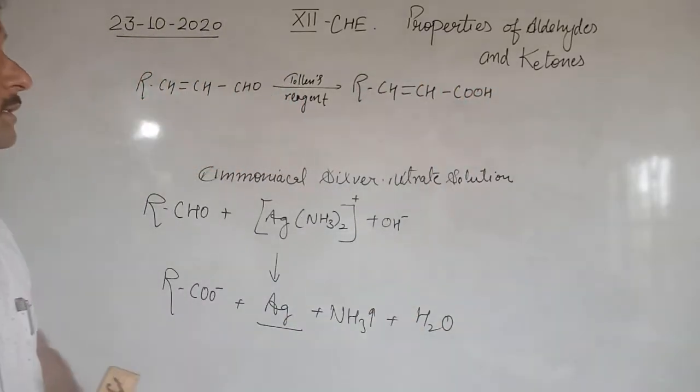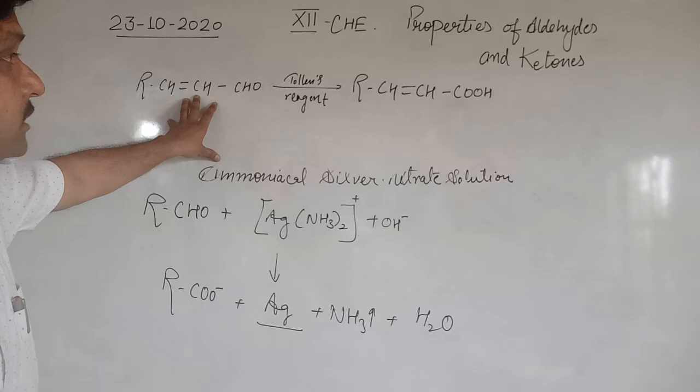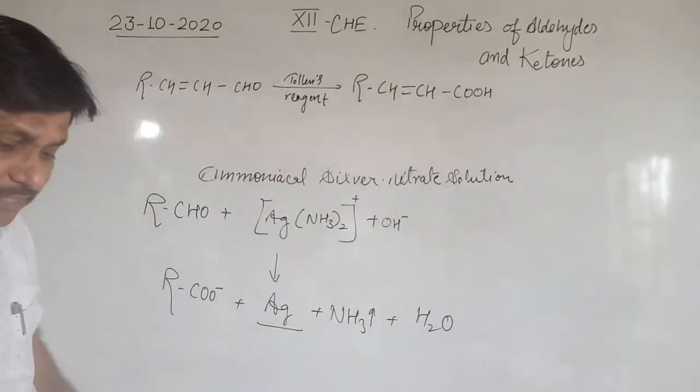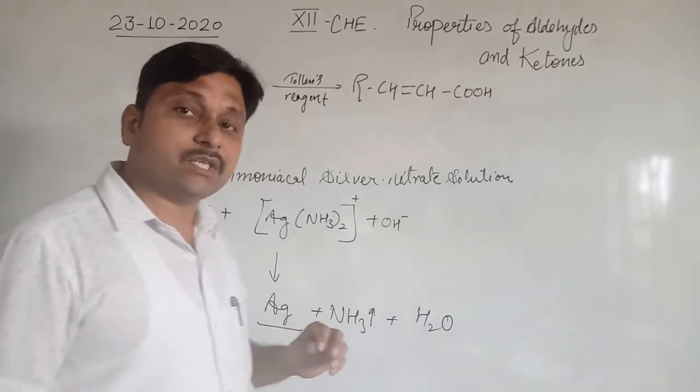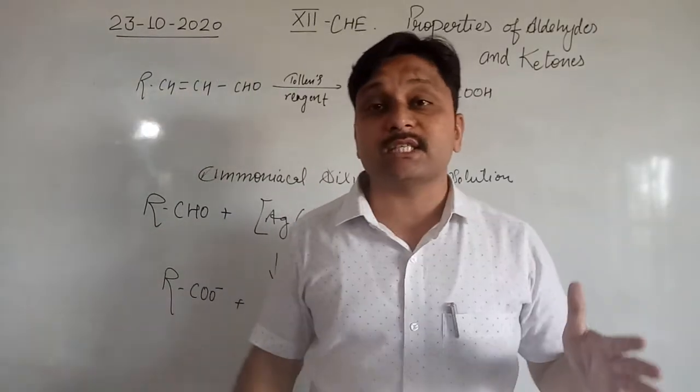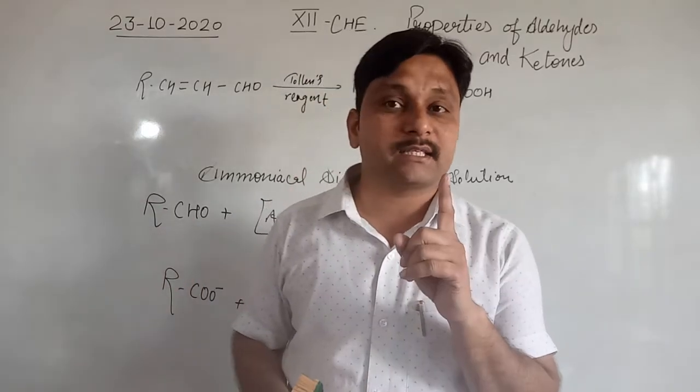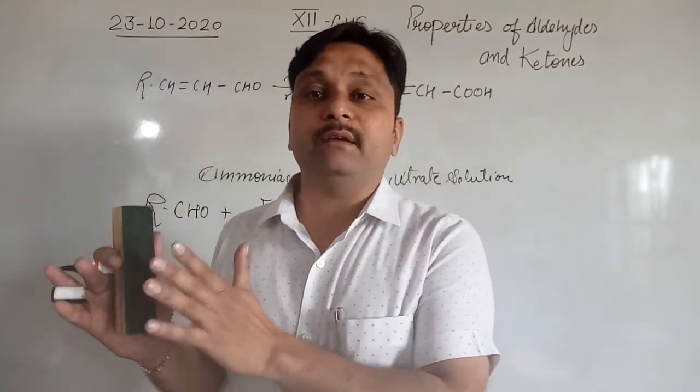Clear? So this is the conversion of any unsaturated aldehyde into unsaturated carboxylic acid. Okay. The next is the Fehling solution. What is Fehling solution? Actually, the Fehling solution is the mixture of two components. The first component is Fehling A and the second one is Fehling B.